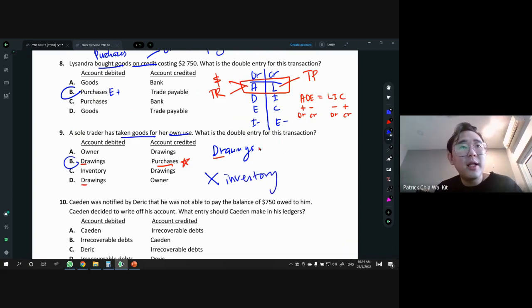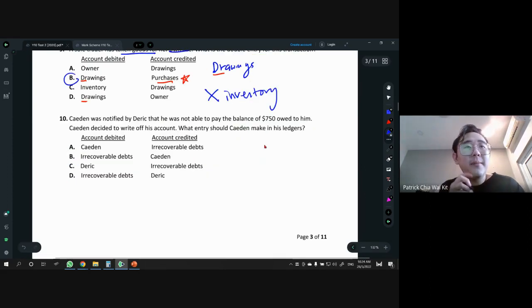Okay, next one. Caden was notified by Derek that he was not able to pay the balance of 750 owed to him. Now, Caden decided to write off his account. Write off means cancelling him out from the record, and technically means this person becomes a bad debt. He can't pay us, so it becomes a bad debt, also known as irrecoverable debt. So you have to open an irrecoverable debt account.